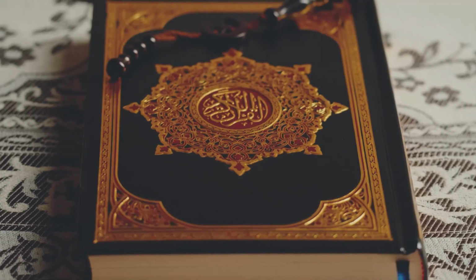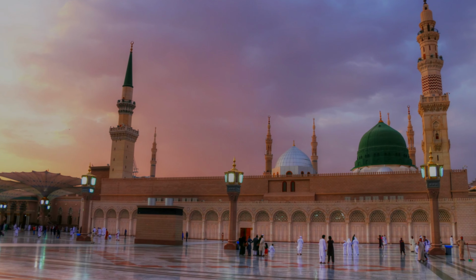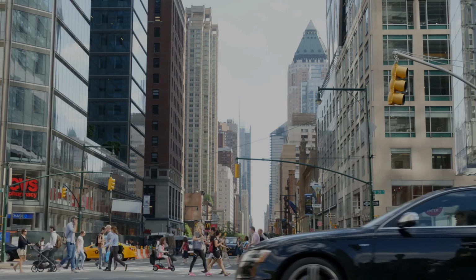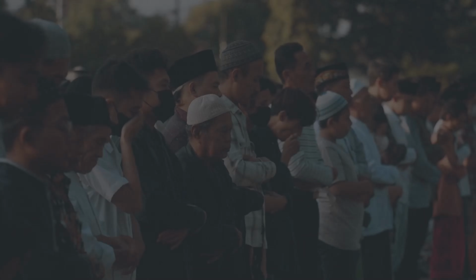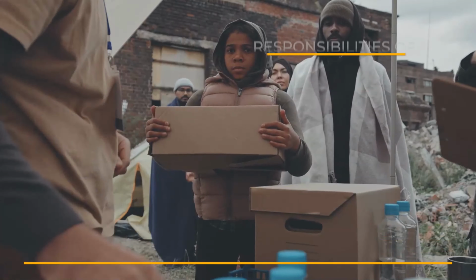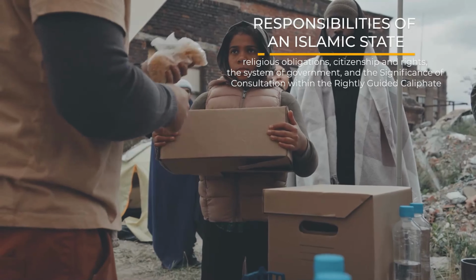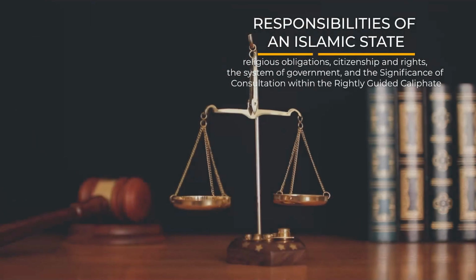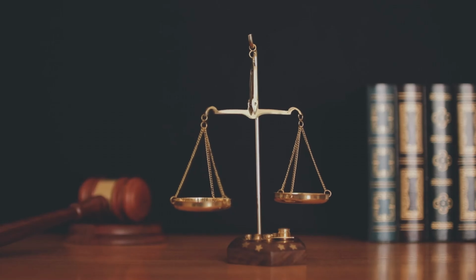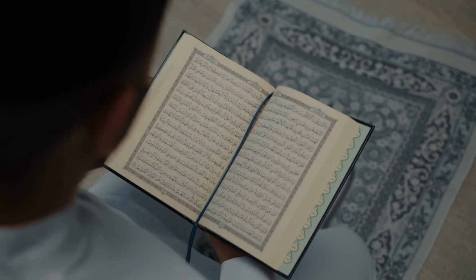Divine guidance provided for humanity to navigate the complexities of political systems is explained through the framework of the divine law as found in the Quran and the teachings of the Prophet Muhammad, peace be upon him. The course covers key aspects, including the basic principles of Islamic political directives, the responsibilities of an Islamic state, religious obligations, citizenship and rights, the system of government, and the significance of consultation within the rightly guided caliphate. Throughout the course, these principles are explained in the light of the Quran.